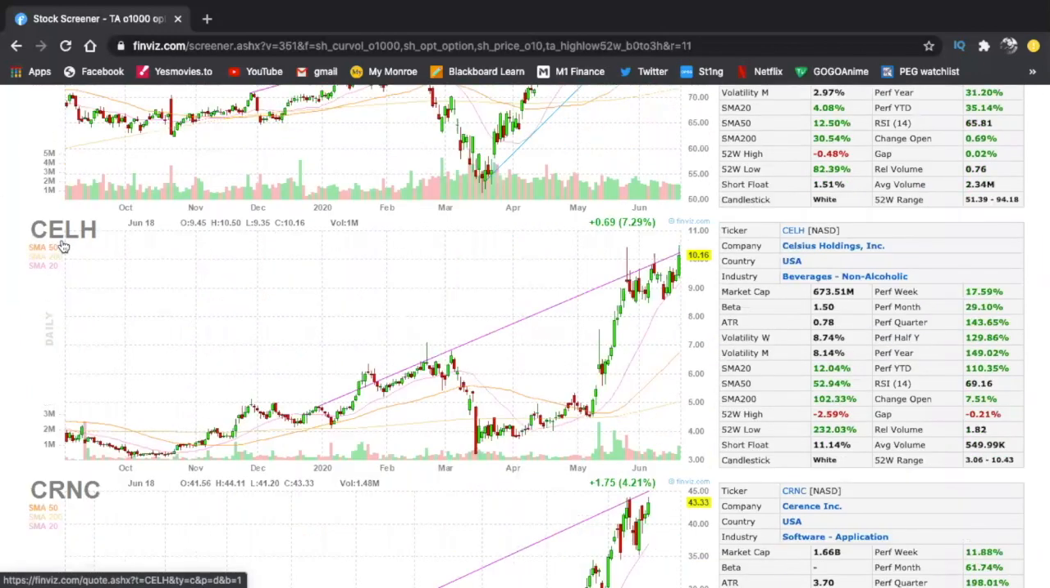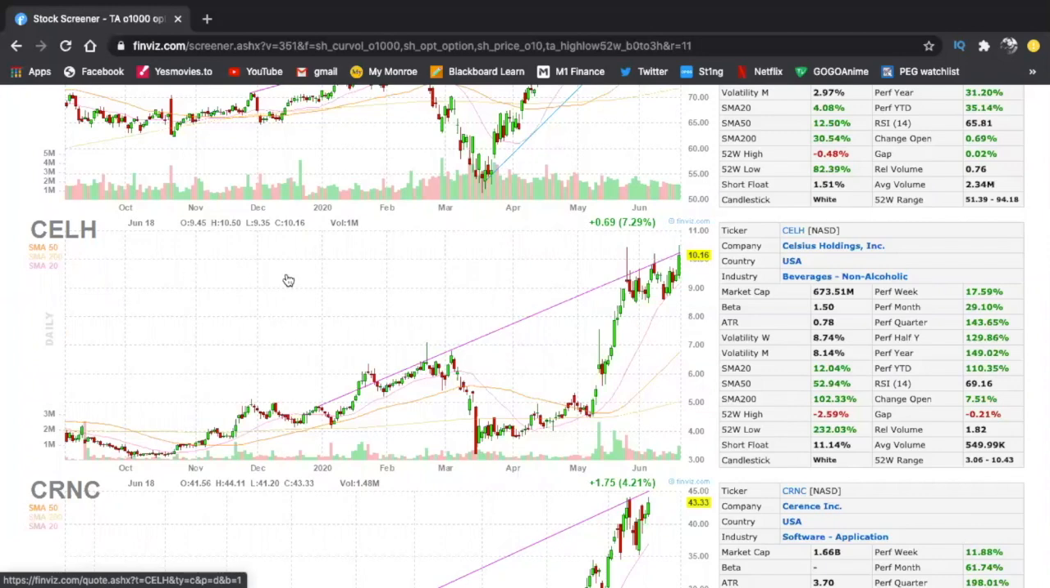So CELH, the only reason I like this is because this is a nice W shape. Okay, so it found resistance right where it usually is, but this is a very nice W shape, so we could very much see a break of this 10.50 level or 10.30 level, and this pushes through to 11. So definitely CELH is one of the stocks that's going to be in my watch list today.